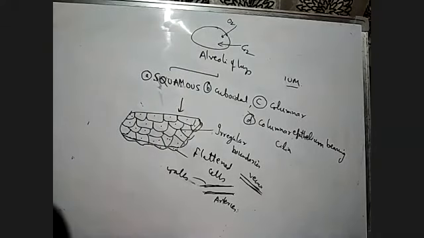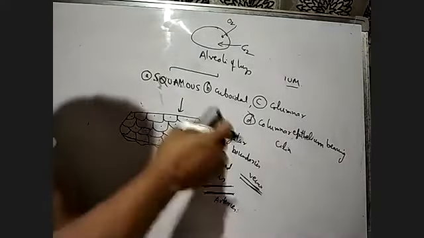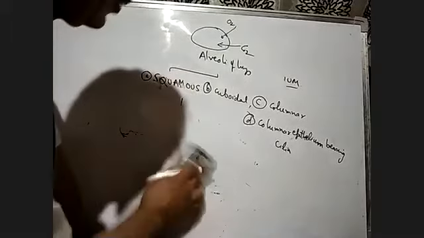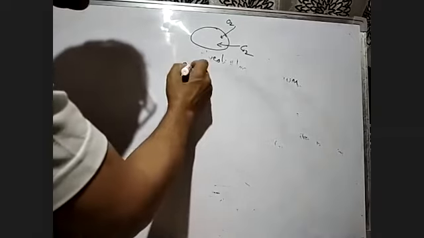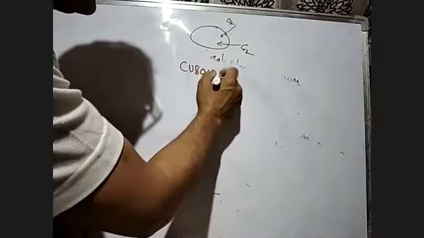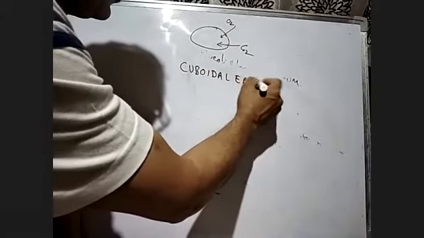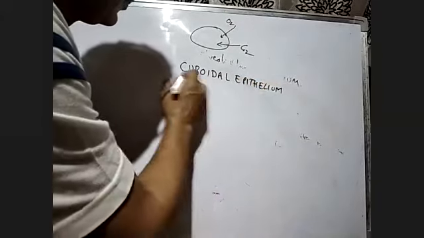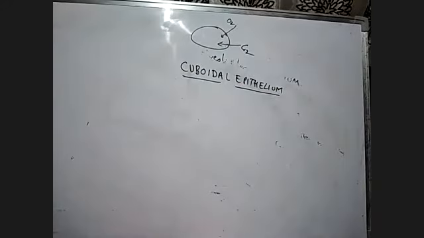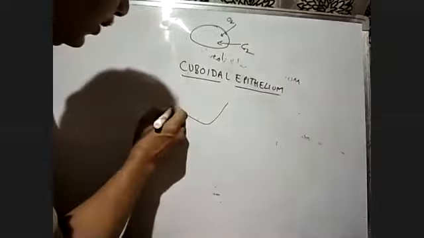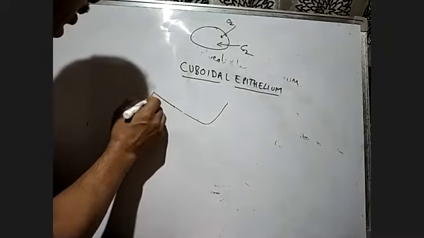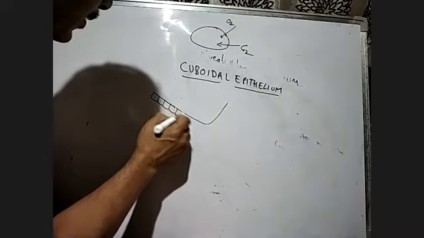Then we go to the cuboidal epithelium. Cuboidal epithelium has cube-like cells. Suppose I draw it like that. The cells are cube-like, like this.